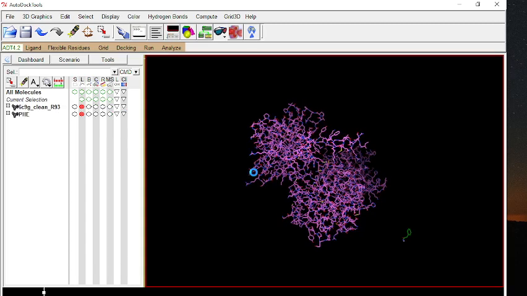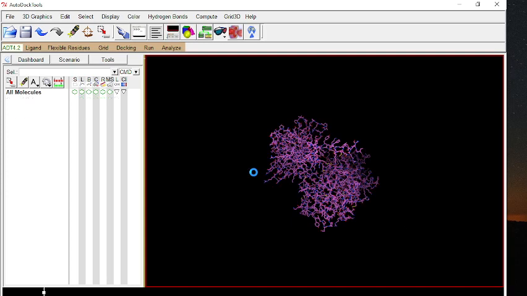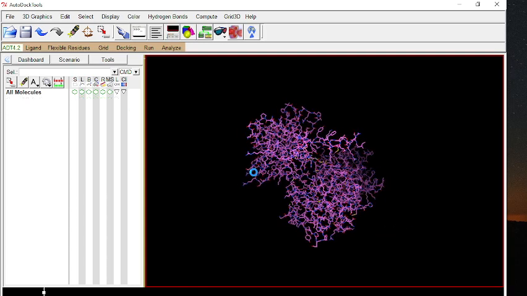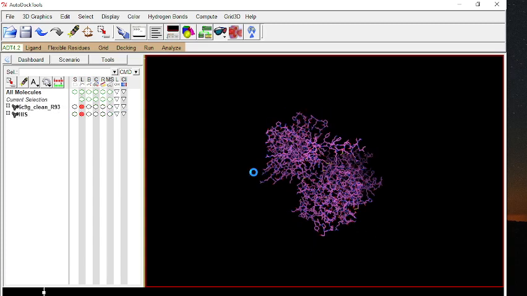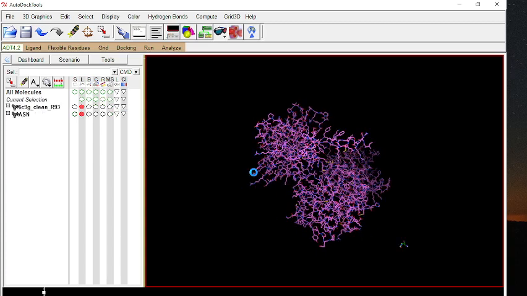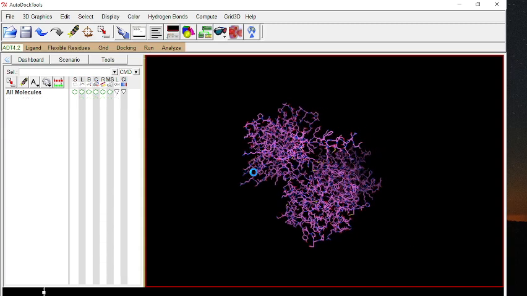Depending on the number of amino acid residues, the repair of this protein will take some time. Usually it takes 4 to 8 minutes to repair a protein chain. So I am going to pause my recording at this moment.